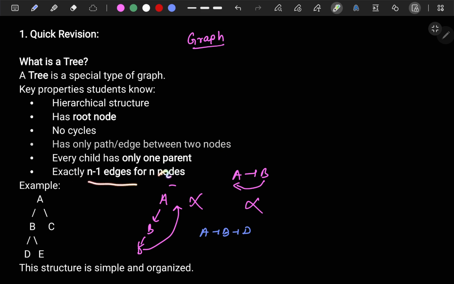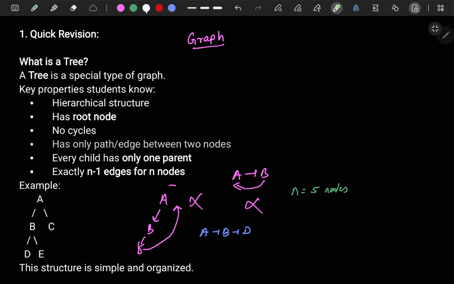Exactly n minus 1 edges for n nodes. This is important. How many nodes are here? 1, 2, 3, 4, 5. So we have n equal to 5 nodes. Now how many edges are there? 1, 2, 3, 4.